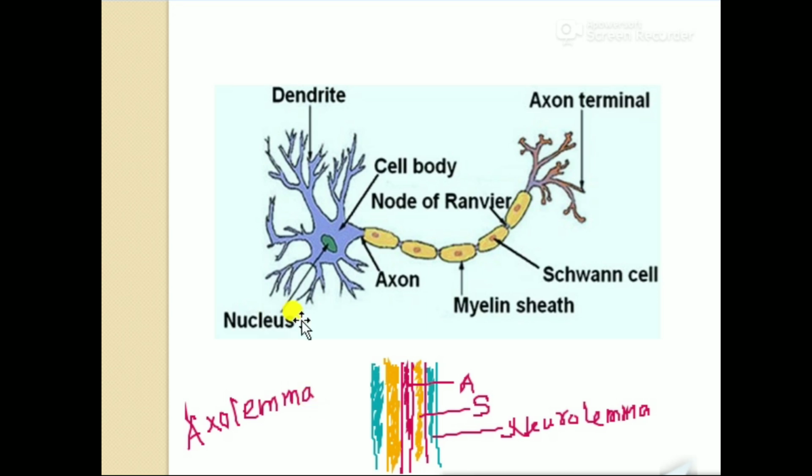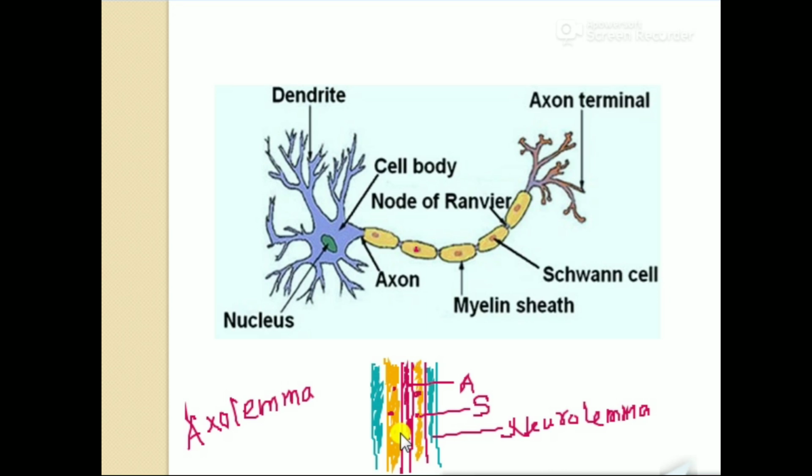We can only see the nucleus portion, because the Schwann cell has a nucleus that we can see from outside. That means the axon is wrapped by the Schwann cell, and the outer side of the Schwann cell has the neurolemma.